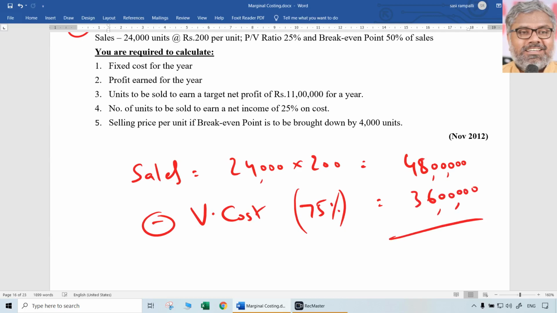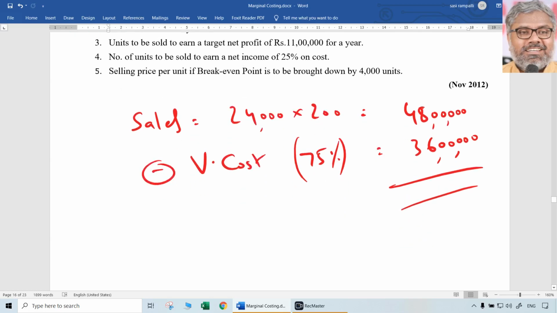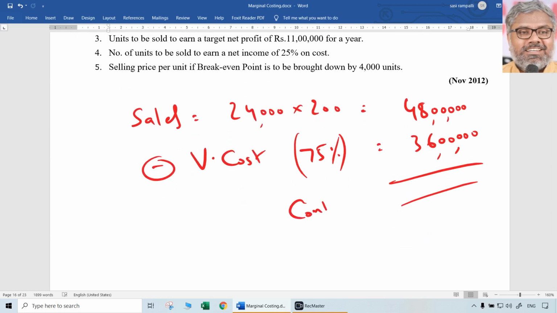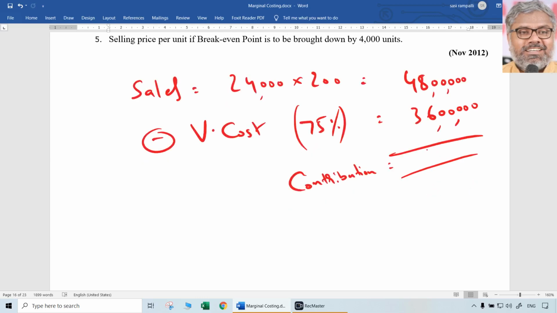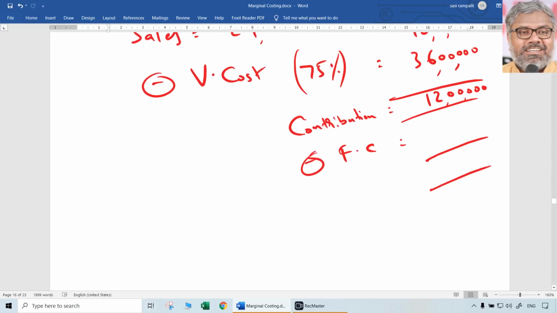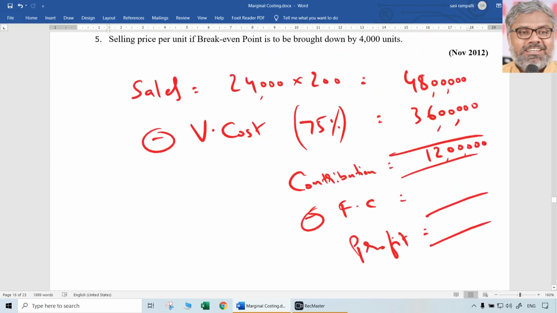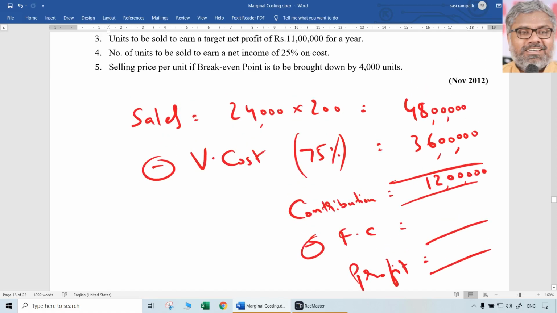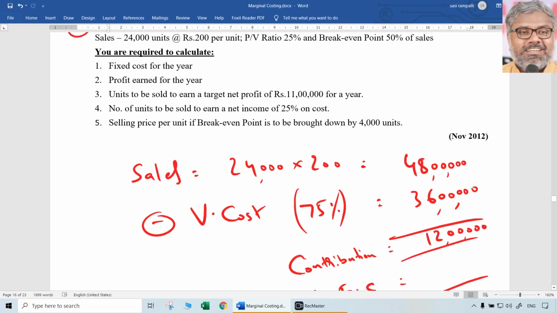Now naturally, how much is the contribution? Sales minus variable cost. That is 12 lakhs rupees. Already we know that. Fixed cost, we don't know. But if you deduct fixed cost, what you get is profit. The simple marginal costing equation will always be like this: sales minus variable cost, that is contribution, minus fixed cost, that is profit. But we don't know certain things here. We have to find them out.